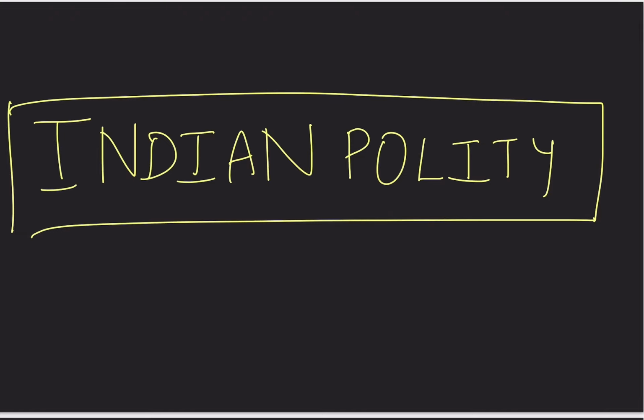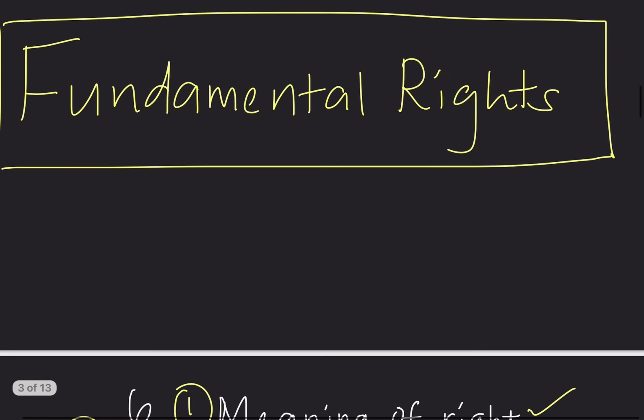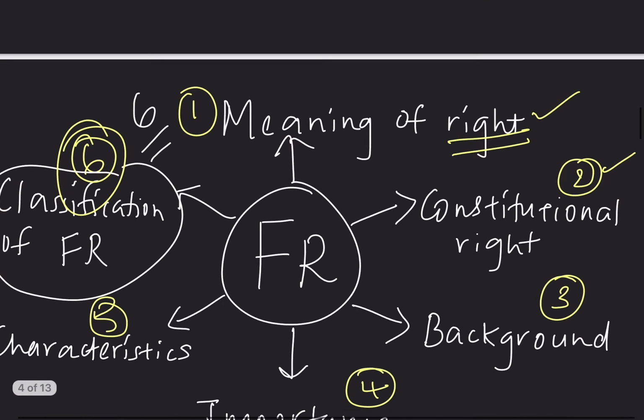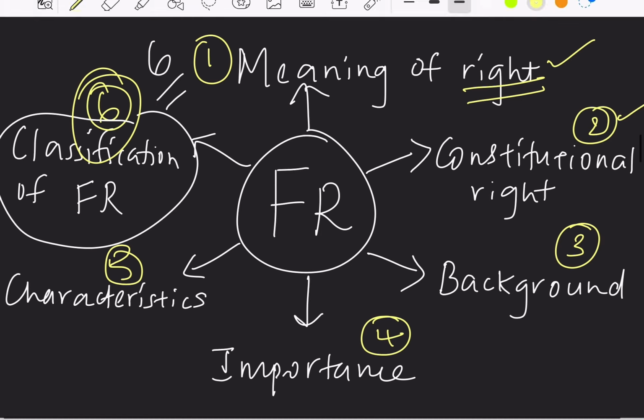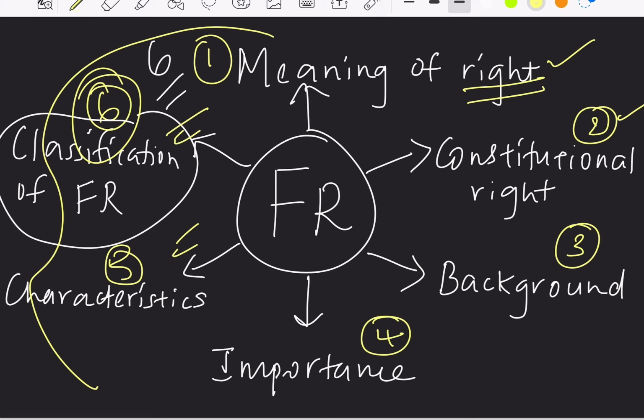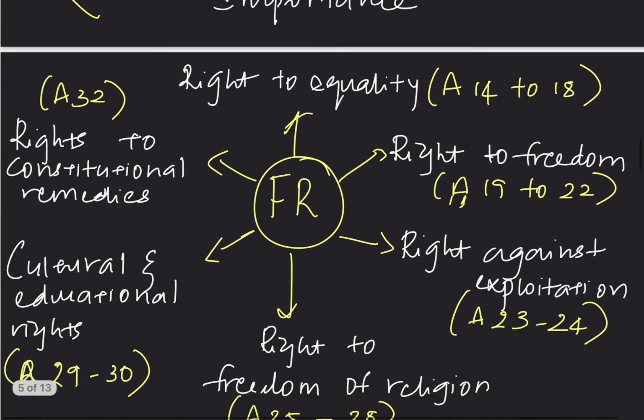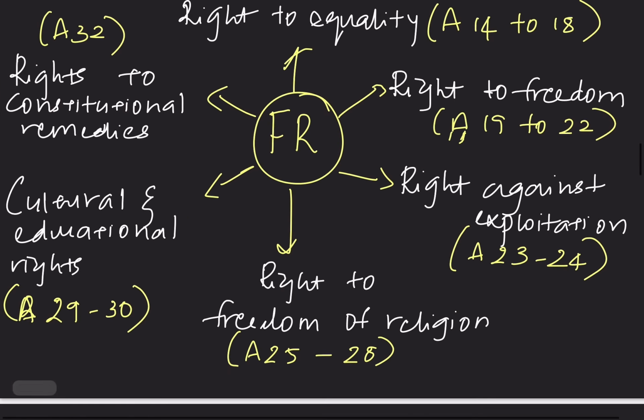In our discussion on Indian polity, we had started with fundamental rights. In the chapter of fundamental rights, it is important to cover all these topics. We had already covered almost the 5 topics and we started with the classification of fundamental rights. In fundamental rights, we have 6 fundamental rights.